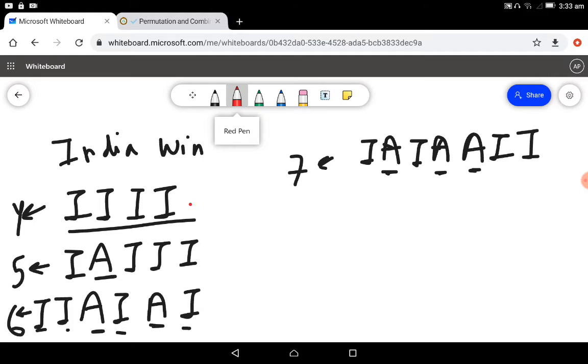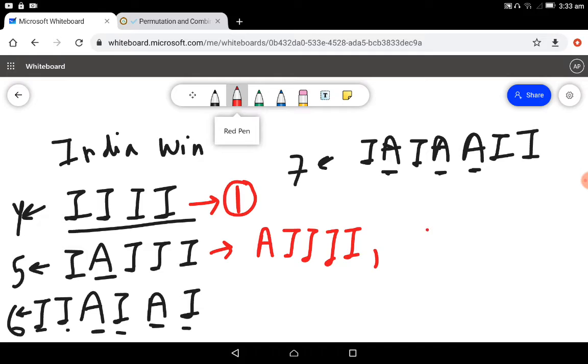So let's calculate how many matches need to be played for India to win. One case will be when 4 matches have to be played. Now coming to the second case, when 5 matches have to be played, in how many ways can India win? See, Australia can win the first match and India will have to win the remaining 4 matches. This will be one case. What if Australia wins the second match? Then also India will have to win the first, third, fourth and fifth matches.